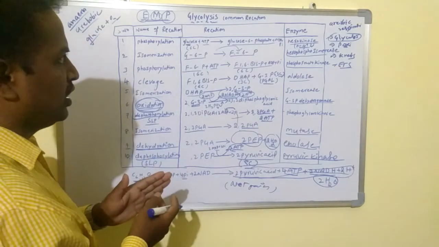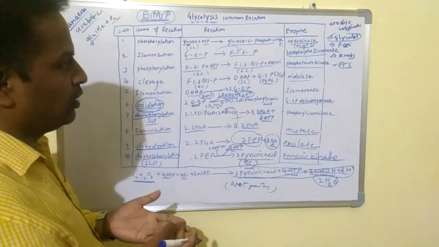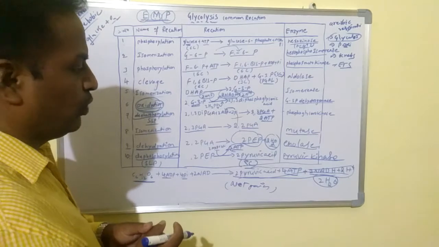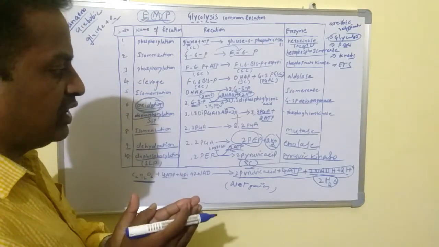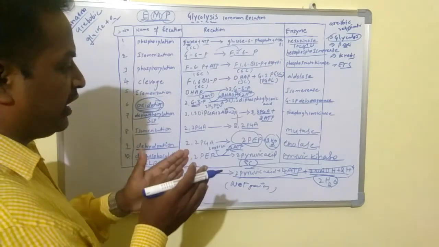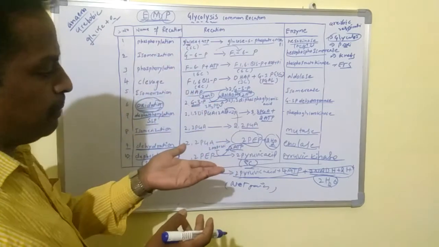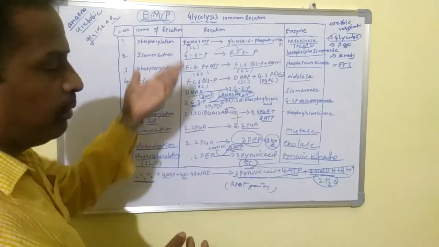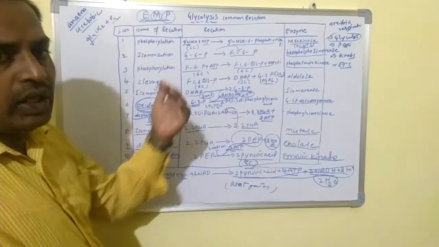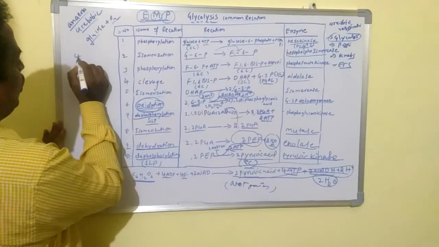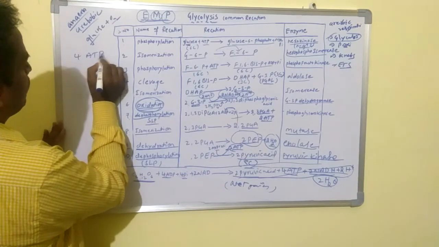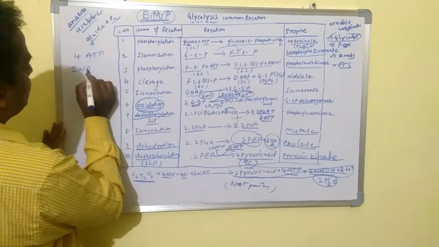In this glycolysis reaction, no O2 is utilized and CO2 is also not evolved. Only 2 pyruvic acids, 4 ATP molecules and 2 NADHs are formed. So 2 pyruvic acids undergo the second reaction. What is the second reaction in aerobic respiration? Pyruvic oxidative decarboxylation. So totally how many ATPs are formed? 4 ATPs and 2 NADHs.